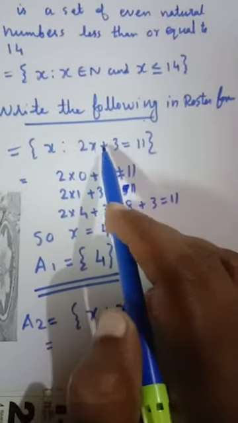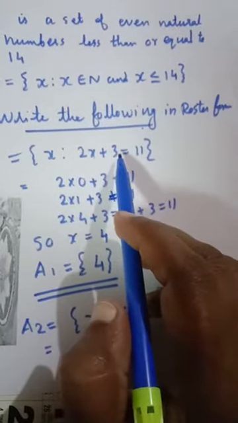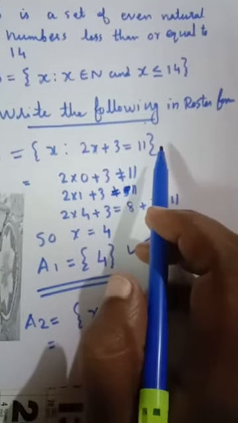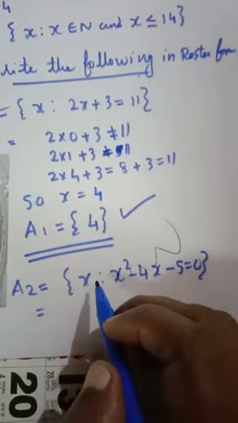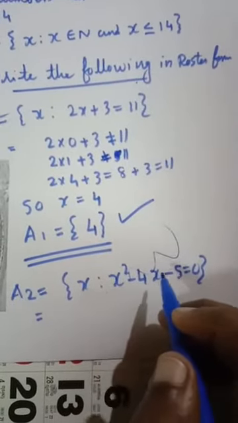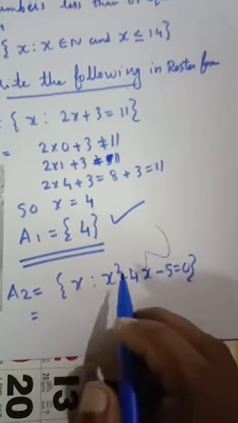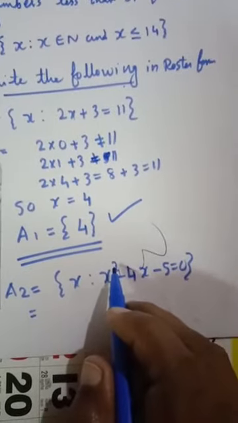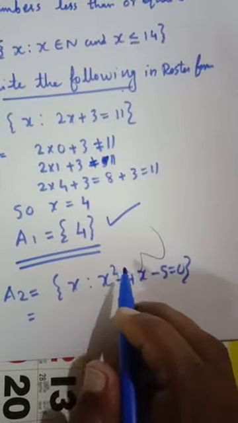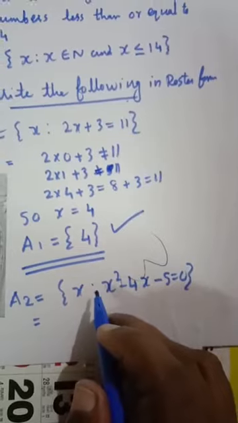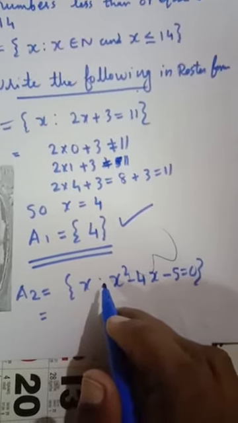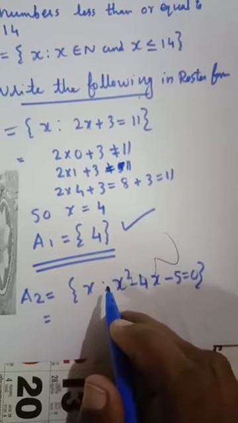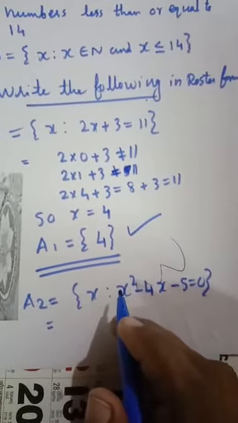2 into negative 1 is negative 2. Negative 2 plus 3 is 1, not 11. Second question: A2 is equal to the set of x such that x square minus 4x minus 5 is equal to 0. Here x square is there, so you can give positive and negative numbers, because they are not telling that x is a natural number or anything. So we can take positive as well as negative numbers.